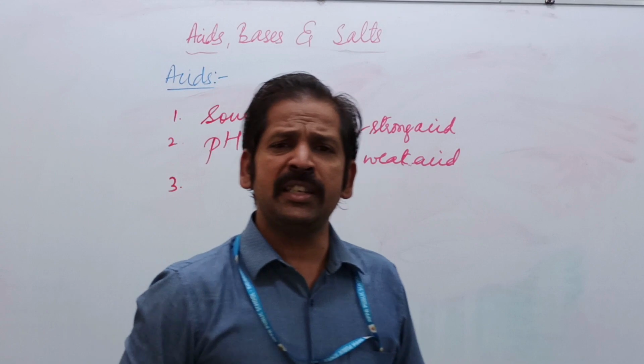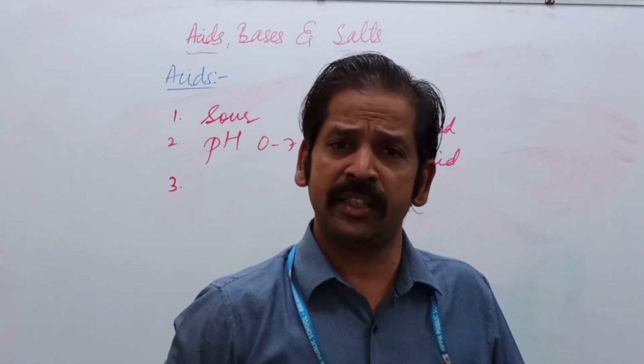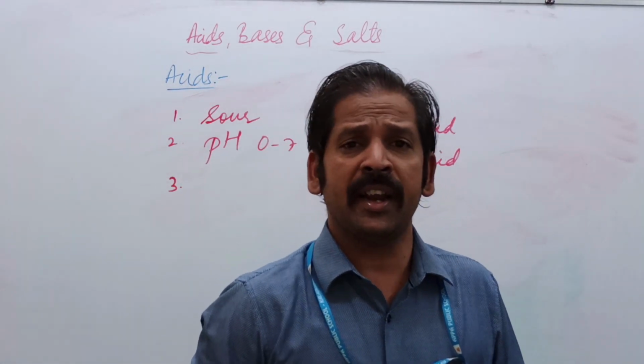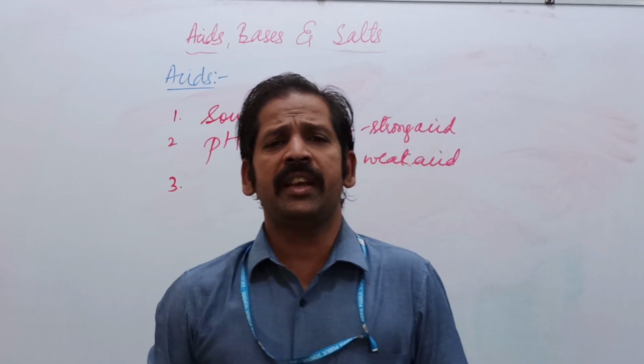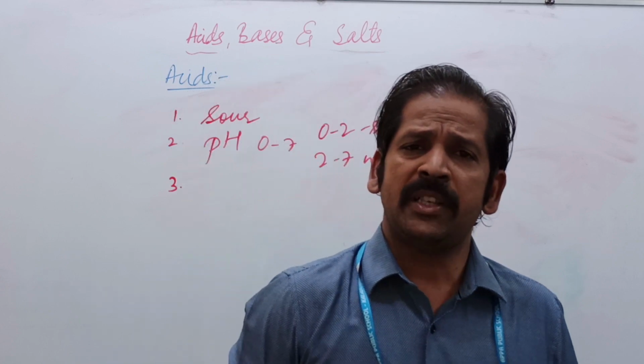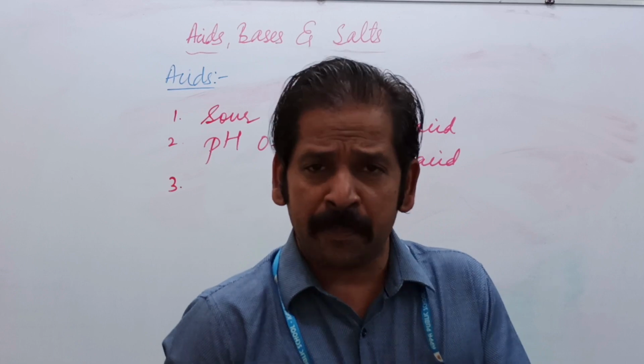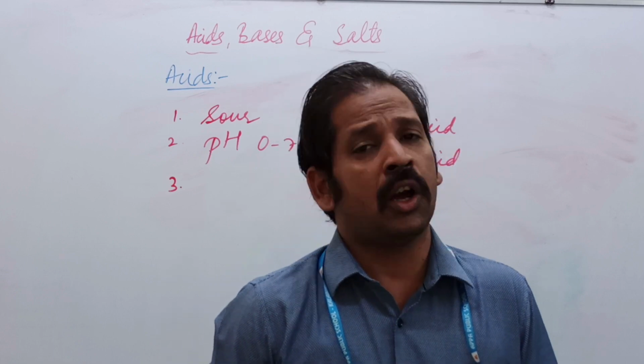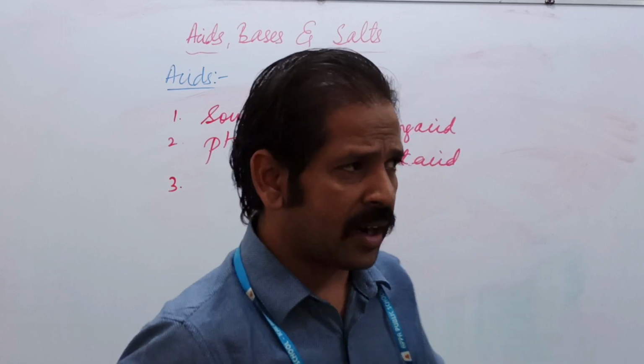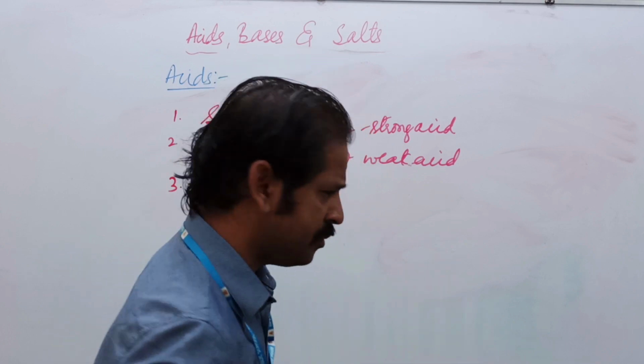The third one, they change the color of indicators. What are these indicators? These are the chemicals by which we are able to identify a given sample as an acid, base or salt. One indicator is litmus solution.